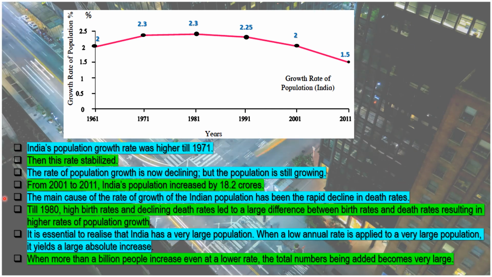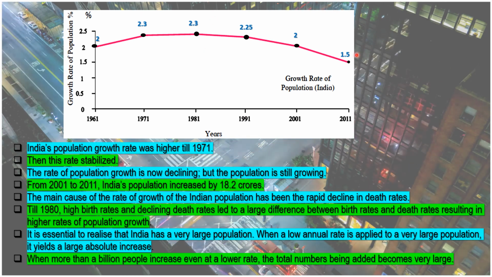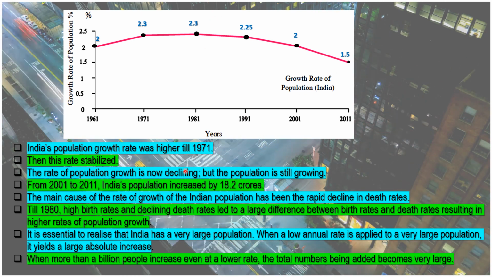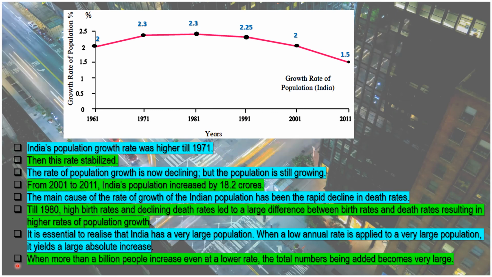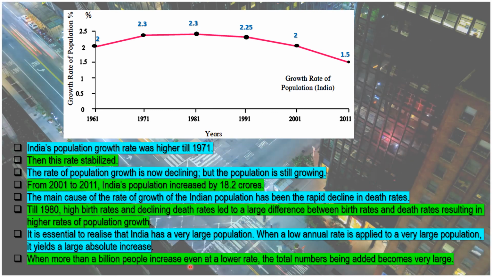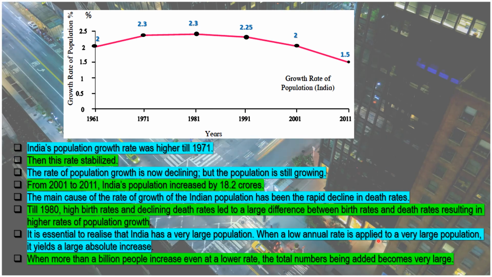When a low annual rate is applied to a very large population, it yields a large absolute increase. When more than a billion people increase, even at a lower rate, the total numbers being added becomes very large.